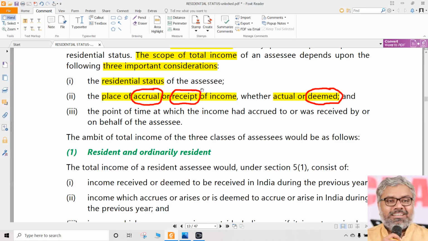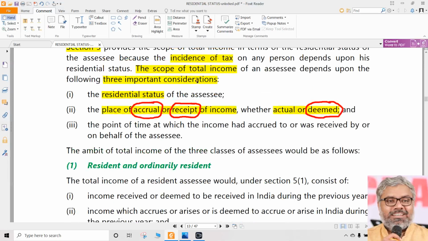Same way in this context, if there is any income that is really received in India, or any other income which is deemed to have been received in India, both will be the same. There will not be any kind of difference. So irrespective of all of this, if any income is accrued or deemed to have been accrued, received or deemed to have been received, that place of accrual becomes an important aspect in determining the scope of total income, or we can just call it tax incidence.